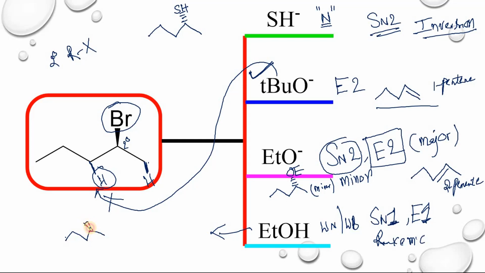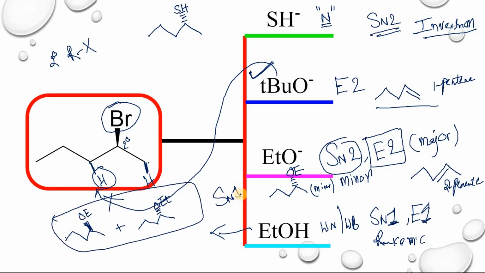Retention of configuration and also inversion of configuration. Okay, this one is SN1. SN1 is major, and the E1 product always follows Saytzeff rule. You will get the more substituted product. This is the more substituted alkene you will get.